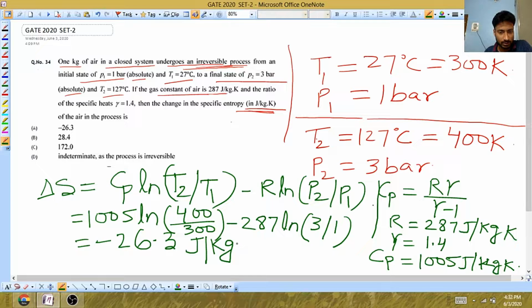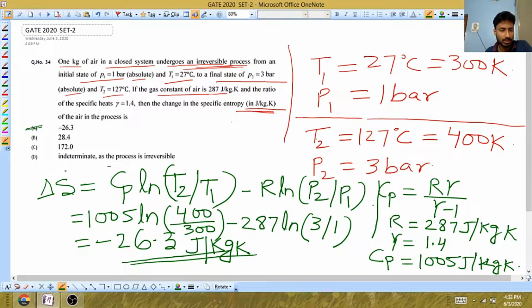Why? Because the unit of Cp is joule per kg K, and the value of R is also in joule per kg K, so the final answer will also be in joule per kg K. So this is correct. Option A is correct.